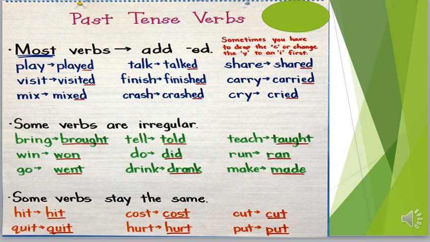So repeat after me. You can rhyme the words or make it like a song. Bring, brought, go, went, win, won, tell, told, do, did, drink, drank, teach, taught, run, ran, make, made. Many times, it will be okay.